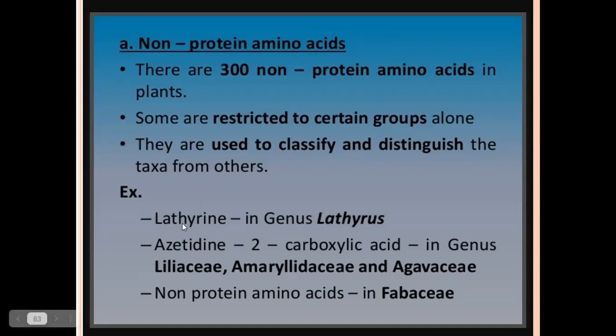Example: lathyrine in the genus Lathyrus, and azetidine-2-carboxylic acid in Liliaceae, Amaryllidaceae and Agavaceae. Non-protein amino acids are also present in the Fabaceae family.